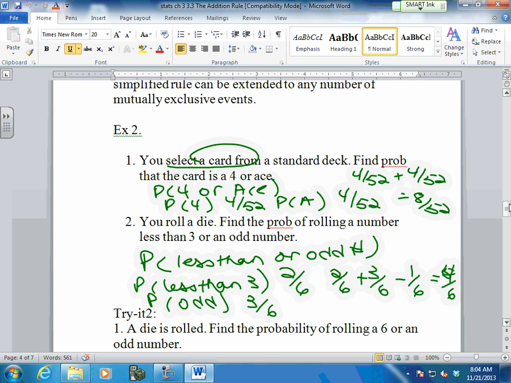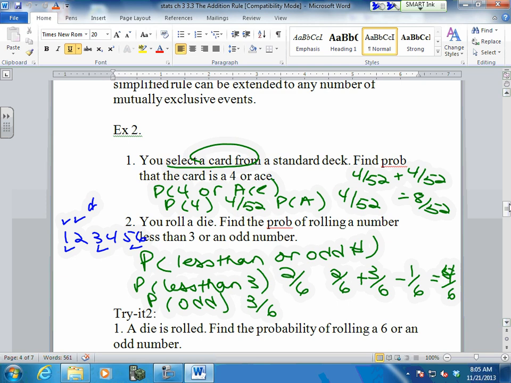The easier way to do this is this way. 1, 2, 3, 4, 5, 6. Find the numbers that are less than 3. Go like this. Find the numbers that are odd. Just add them once. 1, 2, 3, 4. See it? This is a small data set. This is more doable than this. So I would do this instead.